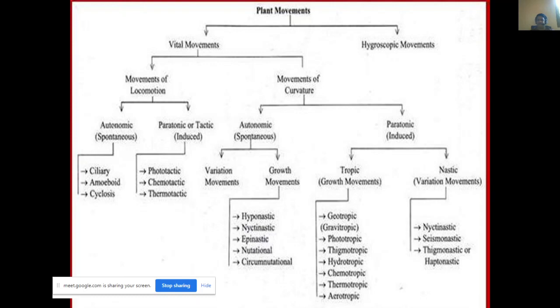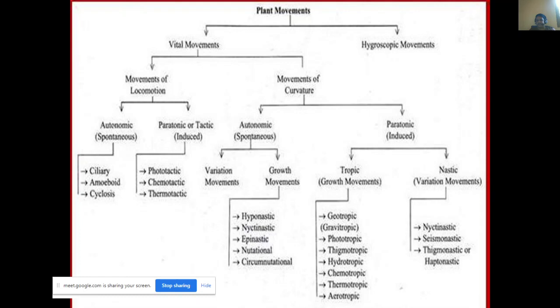Okay. Again, the paratonic movements are divided into two types: the tropic movement and the nastic movement. In the tropic movement, the growth movement takes place due to different effects or pressure on the plant. Maybe due to the gravitational effect, that's a geotropic movement. Due to light, phototropic movement. Due to touch, thigmotropic. Hydrotropic, chemotropic, thermotropic, and acrotropic. So these are all the different types of growth movement due to tropic stimulation.